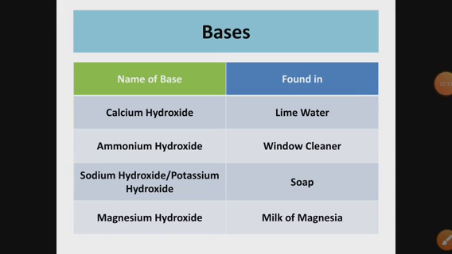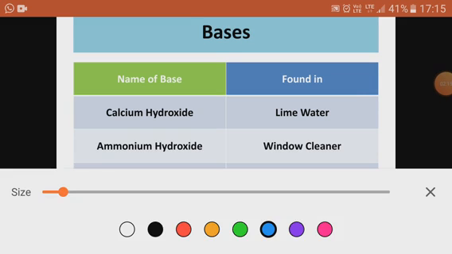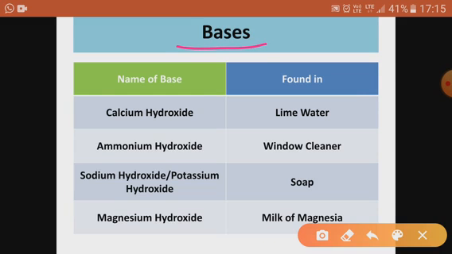Now next is bases. We have already studied the basic characteristics of bases: their chemical nature is basic. Then second, they have a bitter taste, B for bitter, B for base, you have to learn like this, bitter taste, and they are soapy on touch. When you touch them, you can feel that stickiness or soapiness, so they are soapy to touch.